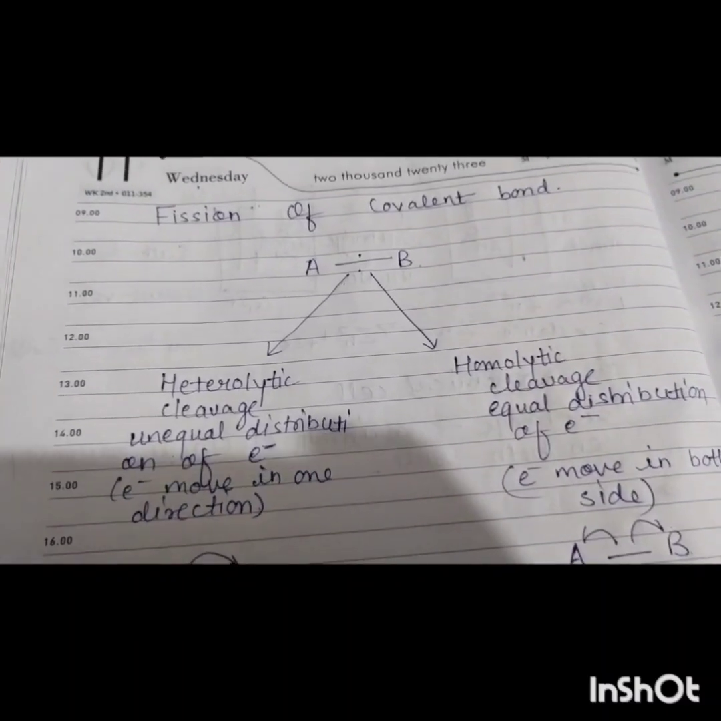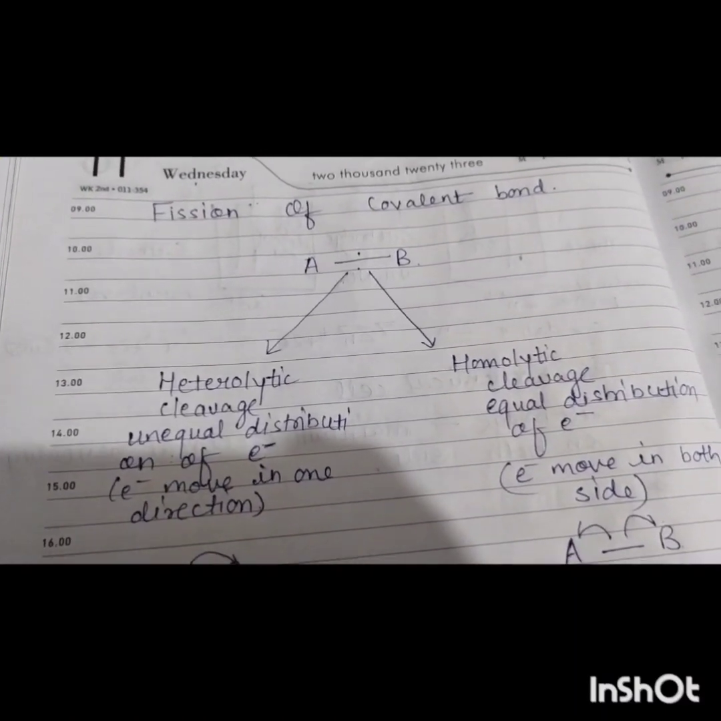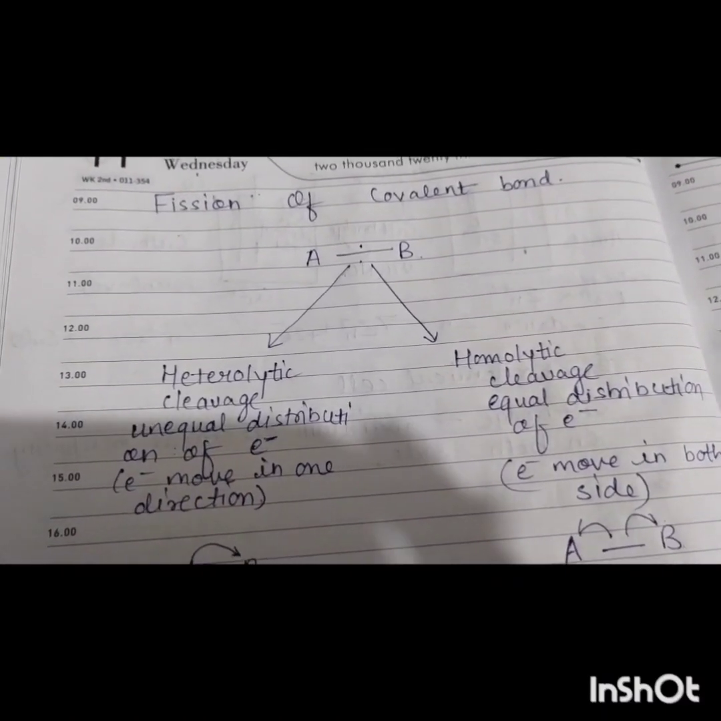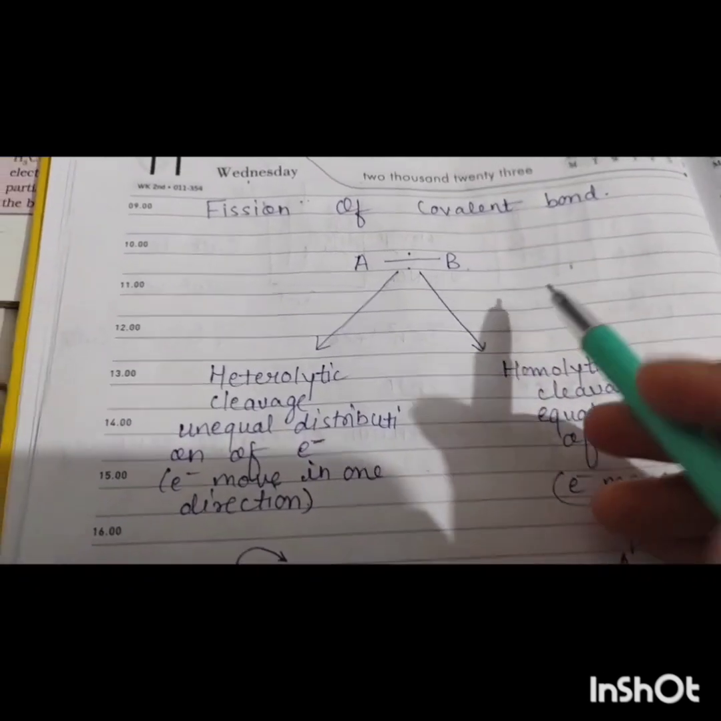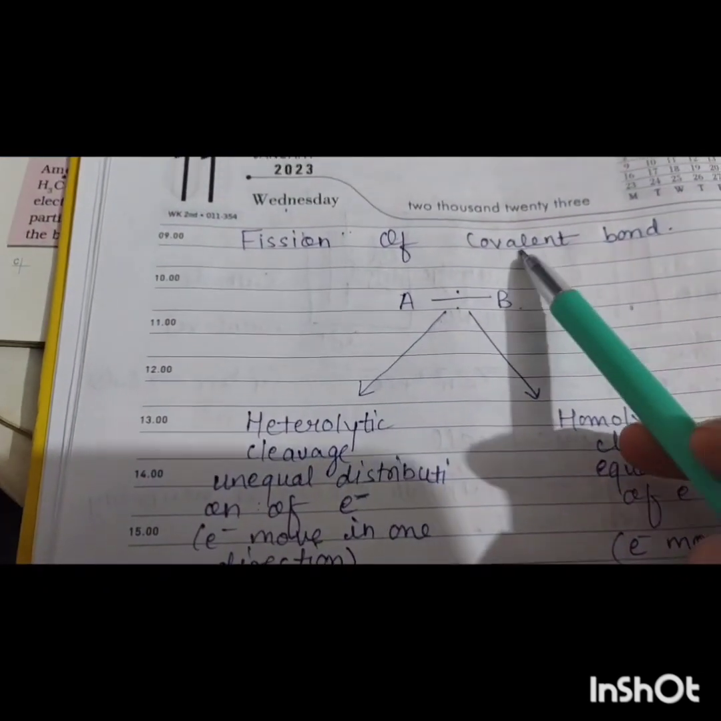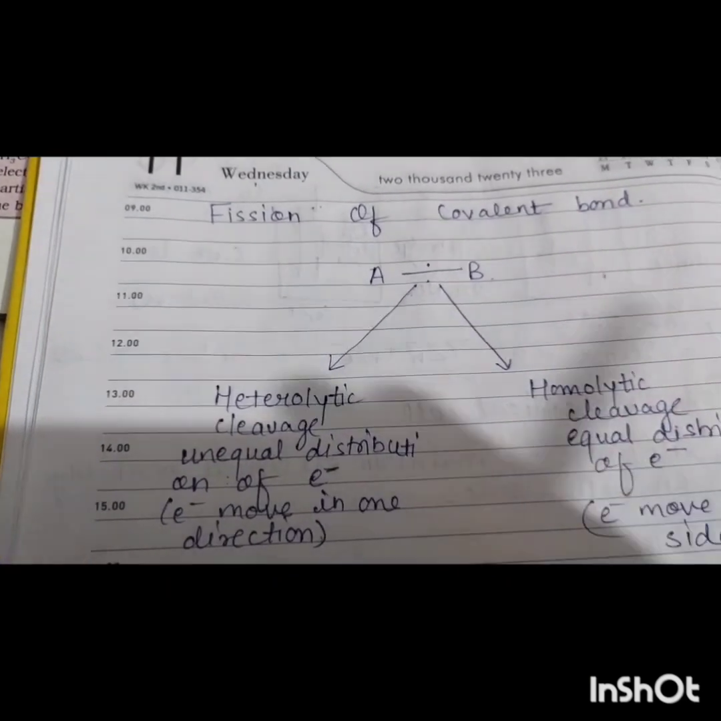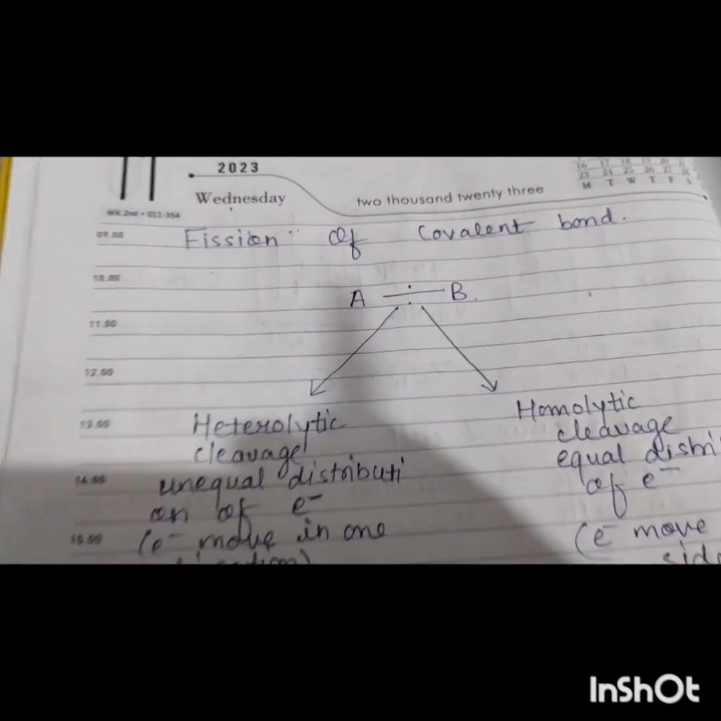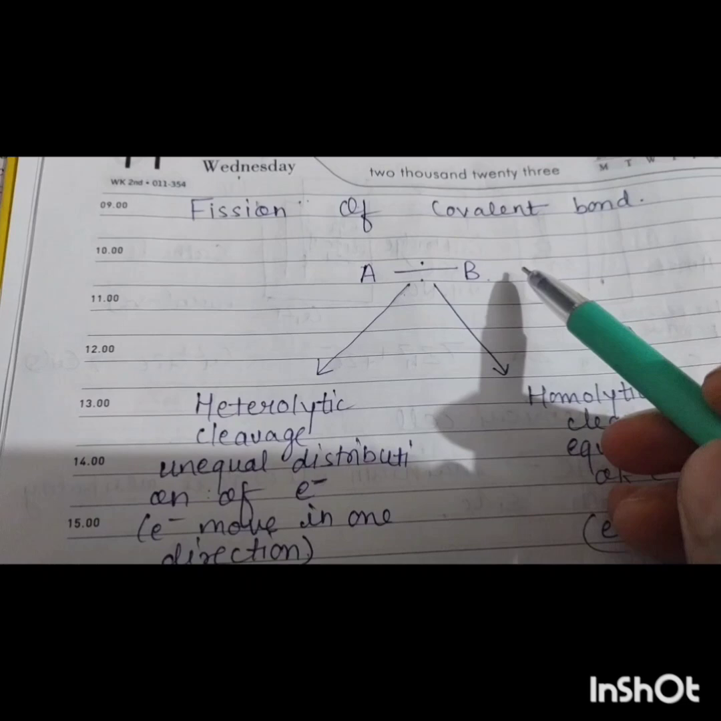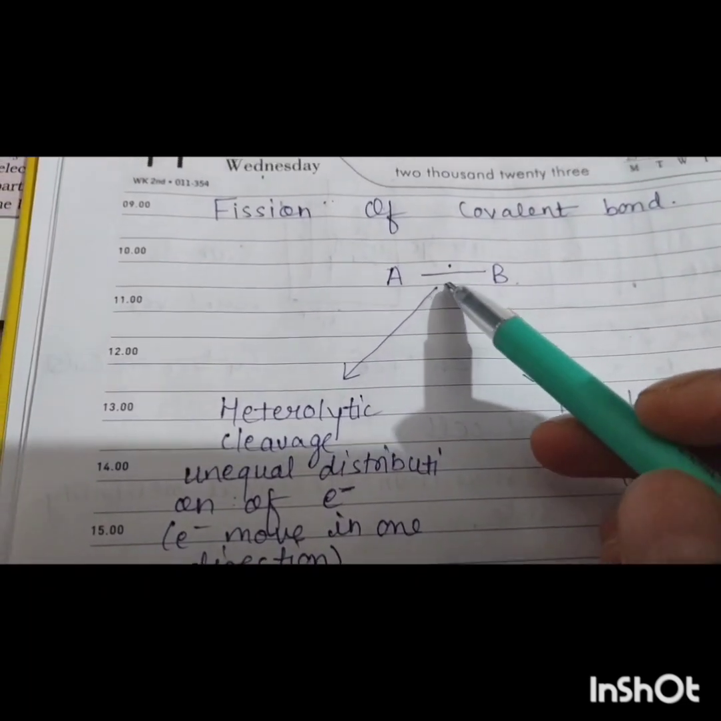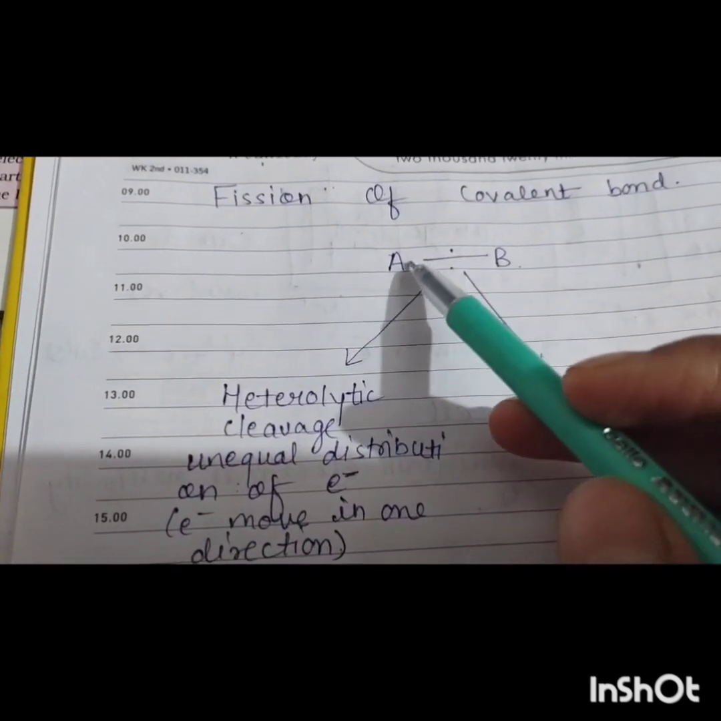Hello everyone. Today I am going to discuss fission of covalent bond. So first of all, what is a covalent bond? A bond formed by mutual sharing of electrons. Let's take an example of this compound.